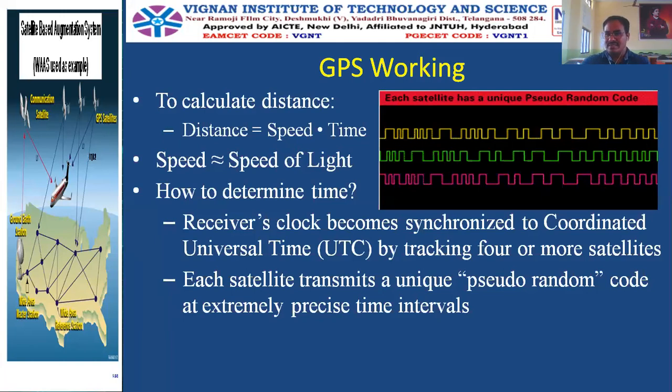So how to determine the time here? It is determined by the Coordinated Universal Time, by tracking 4 or more satellites, and each satellite transmits a unique pseudo-random code at extremely precise time intervals.